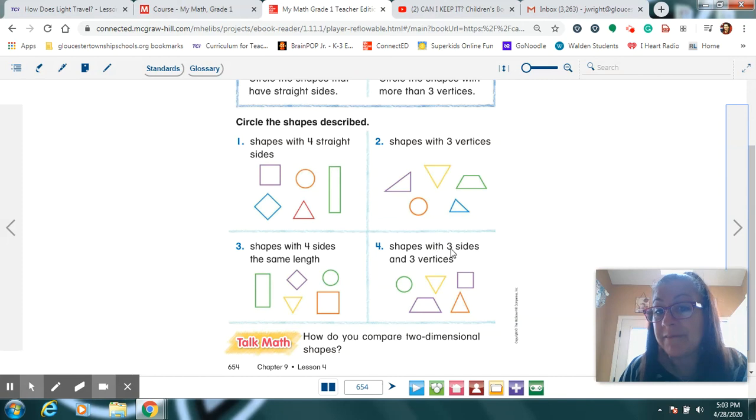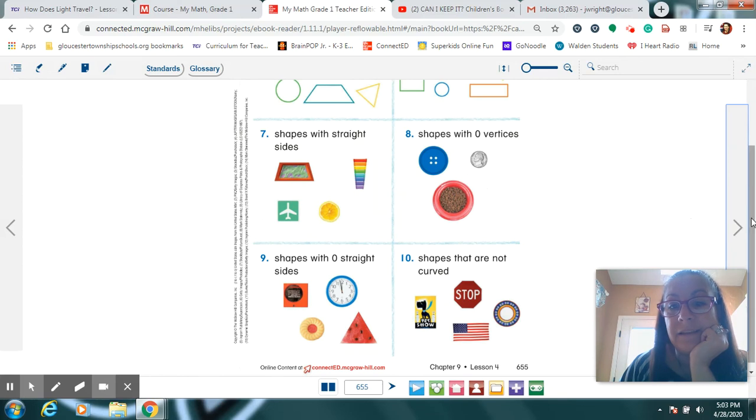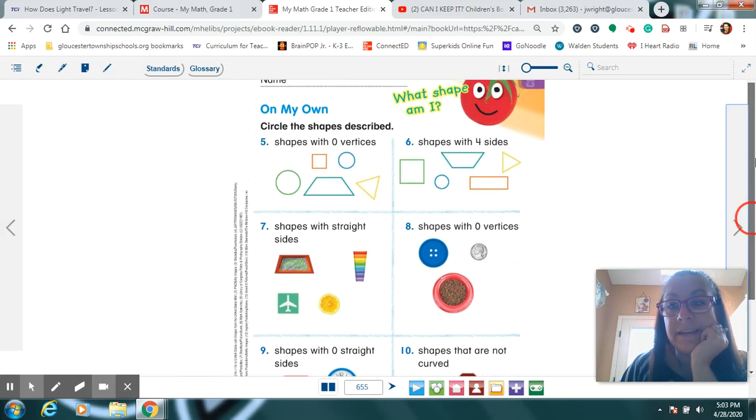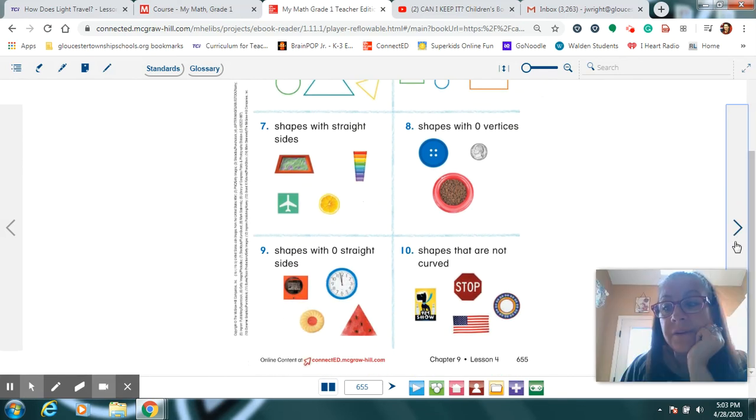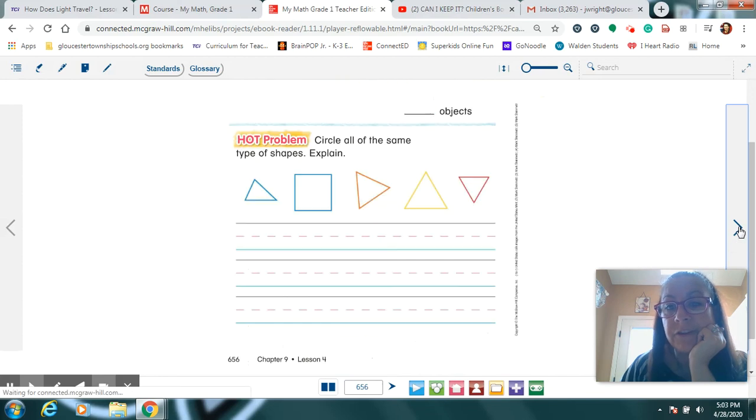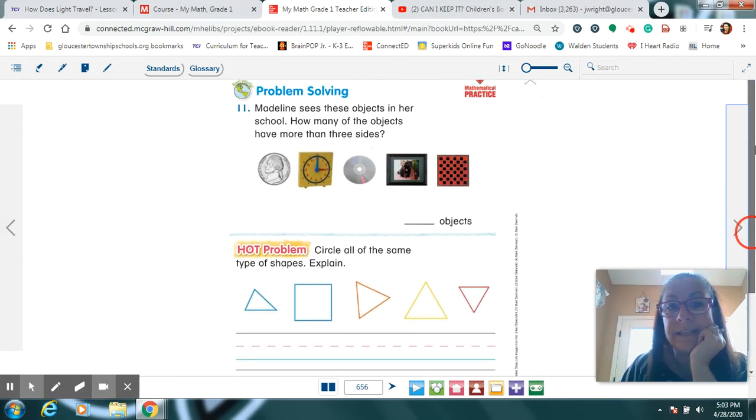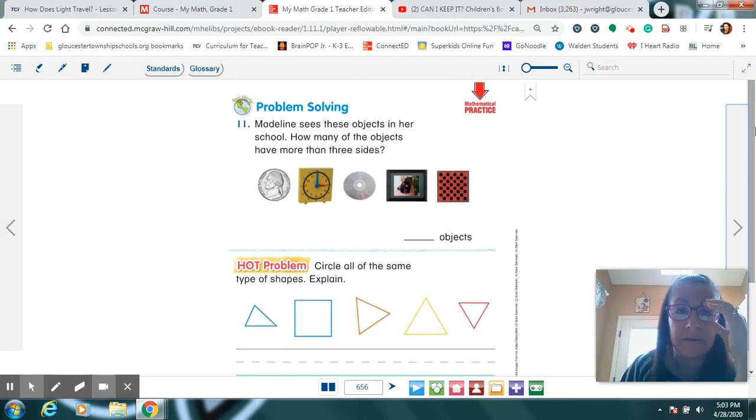This one says it has to have 3 sides and 3 vertices. This one says it has to have 4 sides that are all the same length. So read carefully and don't be tricked, okay? Again, just keep reading. Have Mom or Dad sit with you. Read them carefully. Make sure you pick out the shapes that it's really asking you to look for, okay?